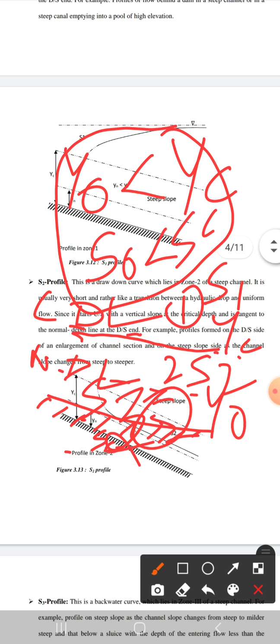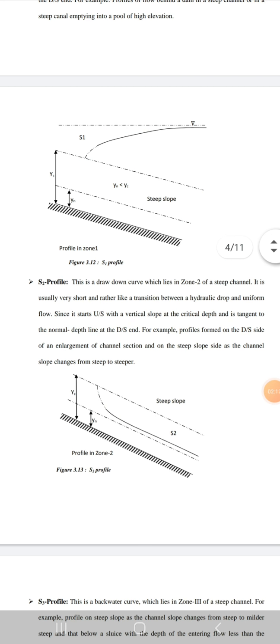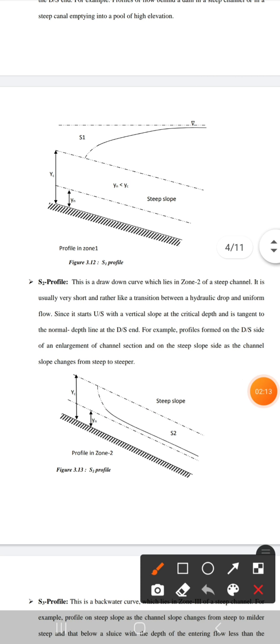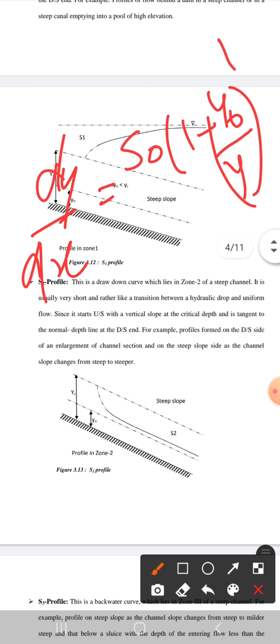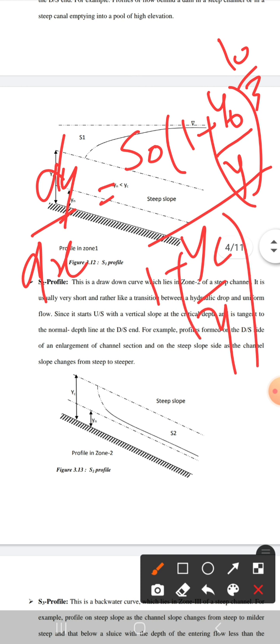So first of all, we will see the formula by which we are making the profile. That will be dy over dx equals s naught times bracket 1 minus y naught upon y to the power 10 by 3, divided by 1 minus yc over y to the power 3.